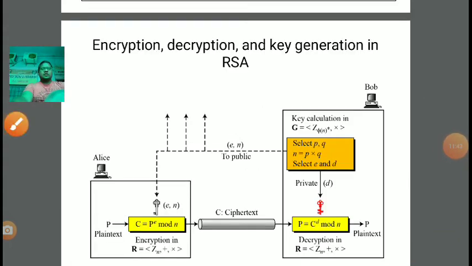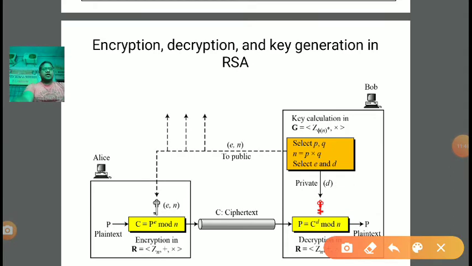So in the key generation step we calculate E and D. Now if you see, it is a group G, the set Z of phi n star. Phi n star should contain the numbers where every number has a multiplicative inverse in the group under the multiplication process, right?